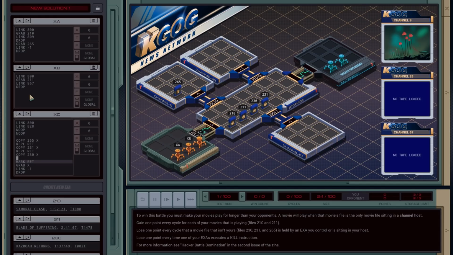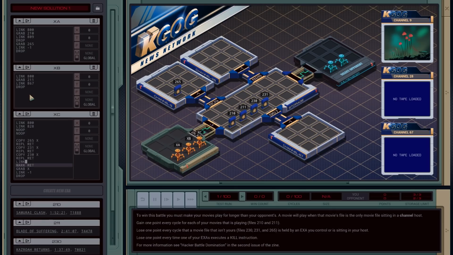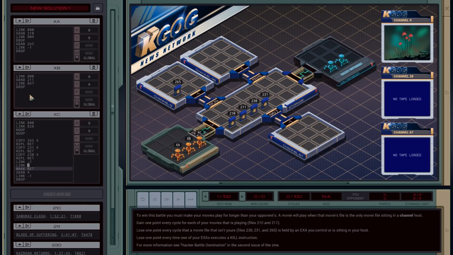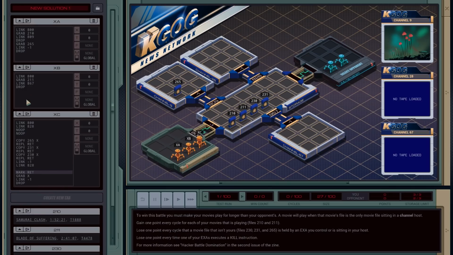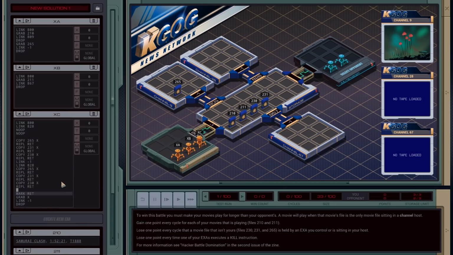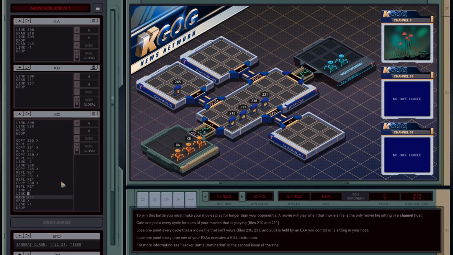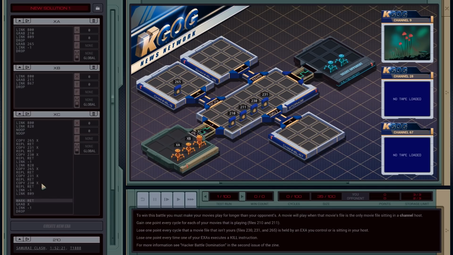Yeah, let's just unroll this the easy way. I don't think I've got storage issues, right? So I'm going to now do link REPL. I'm going to link -1. 828. And then just repeat this process. Finally, link -1. Link 809. This is darn ugly, but it's going to do just fine.